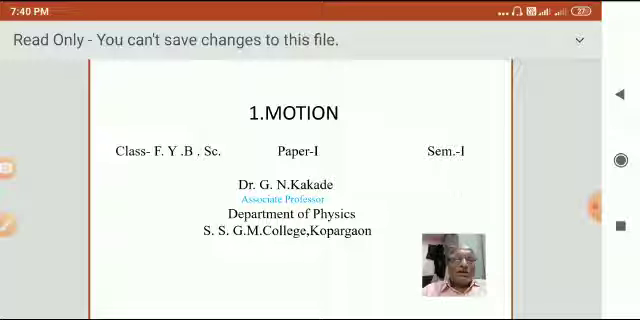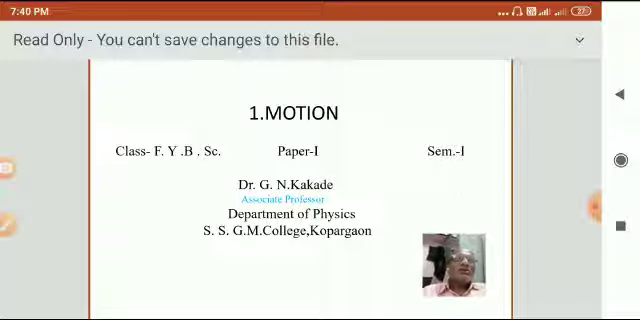Now I am going to complete some of the terms, some of the chapters in your paper, semester first, and the name of the paper is Mechanics and Properties of Matter. This course carries 4 chapters. First is motion, second is work and energy, third is fluid mechanics, and fourth is properties of matter. Now we start the first chapter, that is motion, and in today's lecture we complete the following terms.